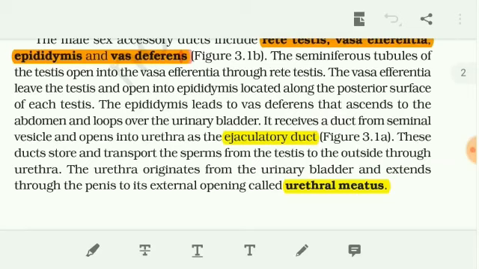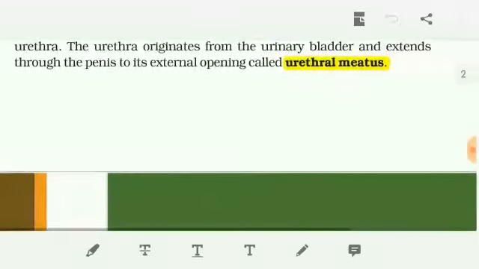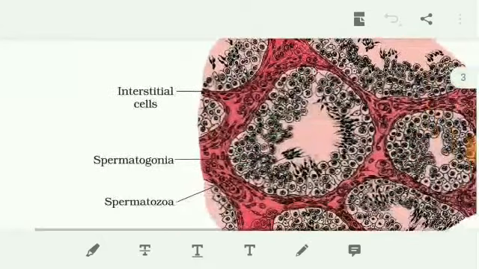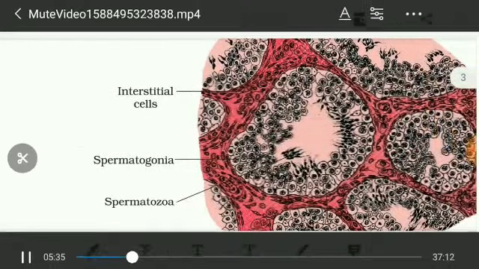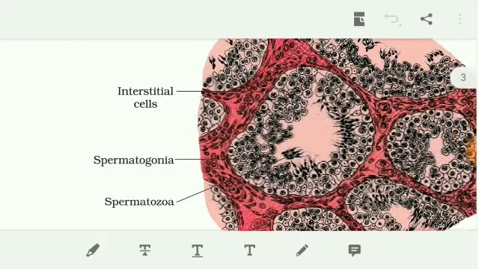Okay. First, generally, the structure of the male reproductive system and some parts of it. In this topic we explain only the male reproductive system, not the production of gametes. Next we will cover only male gamete production. Look at the diagram. It's actually the cross section of the seminiferous tubules.